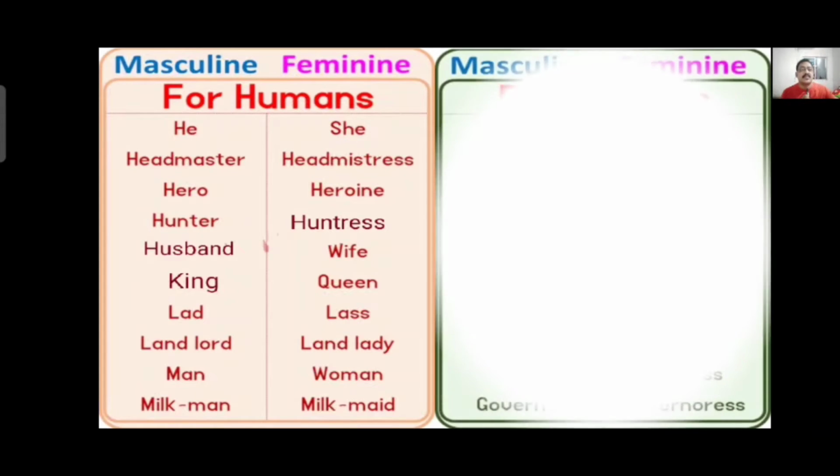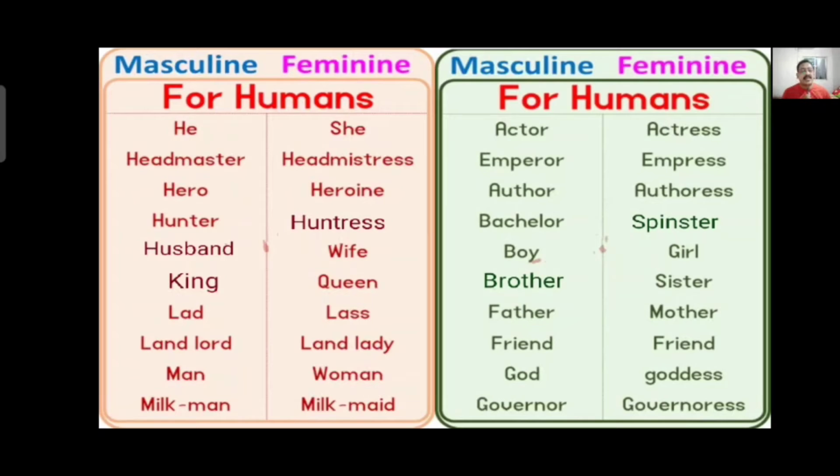One more group is there here. Actor, actress. If it is a male acting in any film or TV serial, actor. If a lady is acting, actress. Emperor, empress. Author, authoress. Author is the writer who writes stories. If a man is writing, author. If a female is writing, authoress. Bachelor, spinster. Bachelor means a boy or a man who has not married. Unmarried male is bachelor. Unmarried girl is spinster.